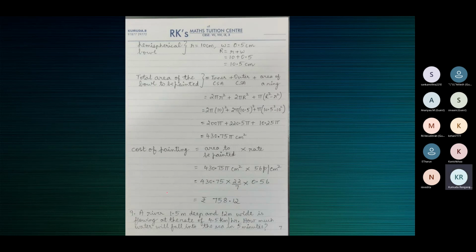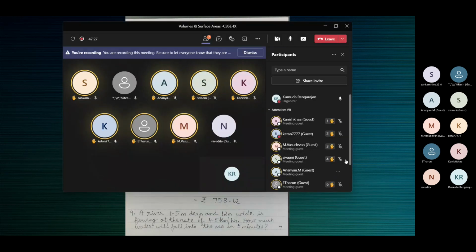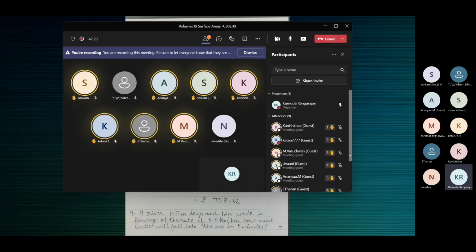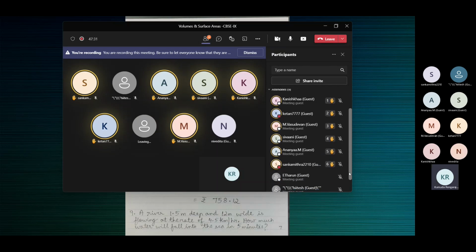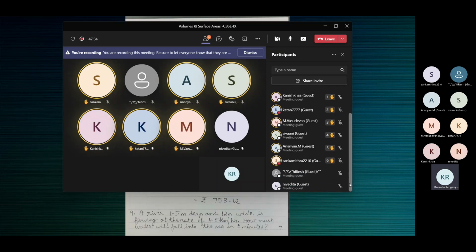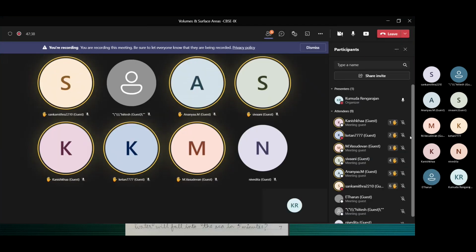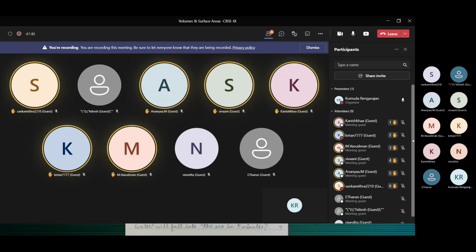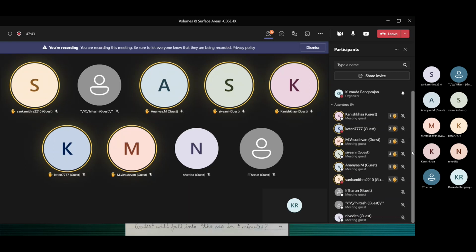See, some of us don't participate at all now. Kanishka, what happened? Arav. Vasudevan has told me that he has some mic issues. Arav, Kanishka, Shivani, Ananya, Tarun, Nivedita.